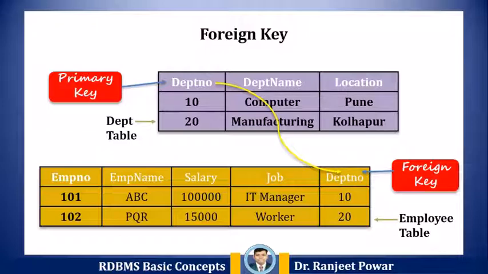As we see in the example, in a company, every employee works in a specific department. An employee and a department are two different entities. So we can't store the information of the department in the employee table. That's why we link these two tables through the primary key of one table. We add the primary key of the department table, that is department number, as a new attribute in the employee table. Now, in the employee table, the department number is a foreign key and both tables are related.